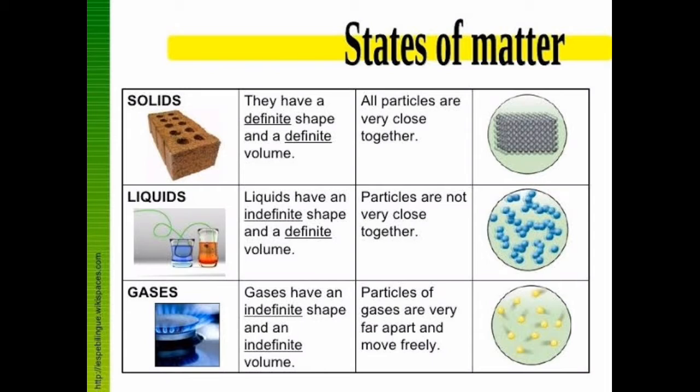Now you see the second column. The first one is solid. In solids, all the particles are very close together, that is, particles are tightly packed. And in liquid, particles are not very close together, that is, they can move but only in a limited space. In gases, particles are very far apart and they can move freely in all directions. So that's why gases can change their shape according to the container in which they are kept.